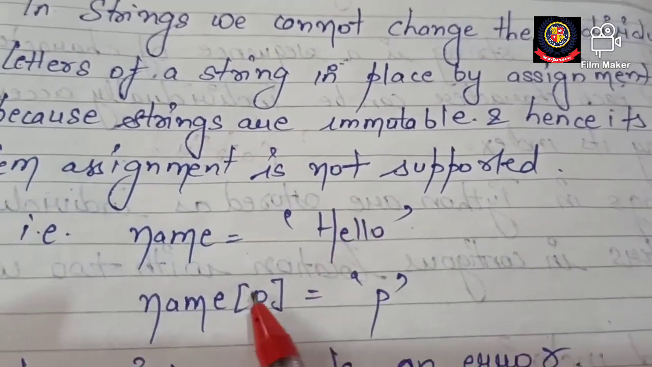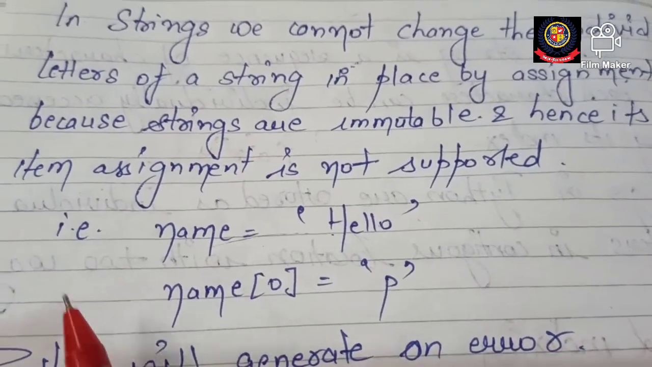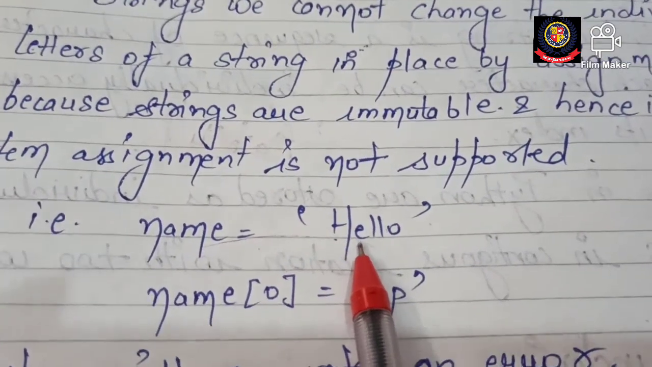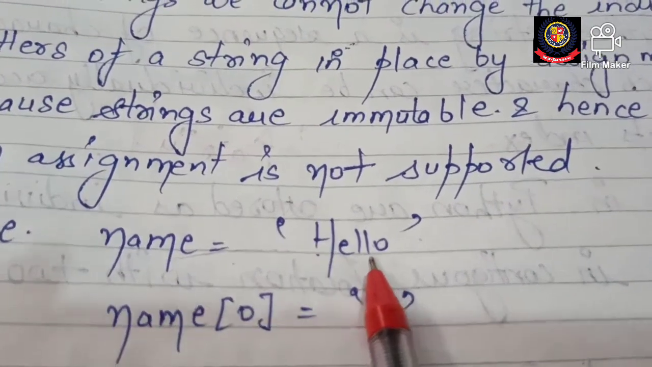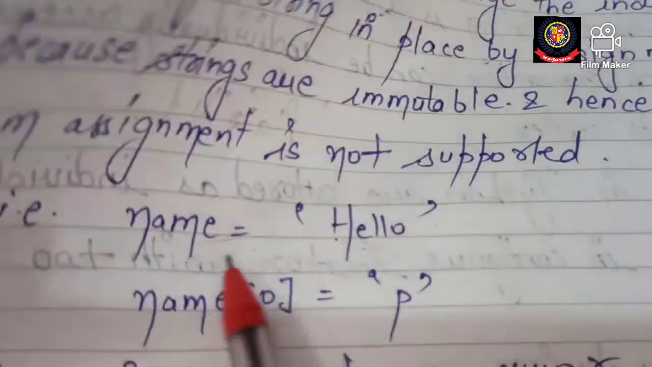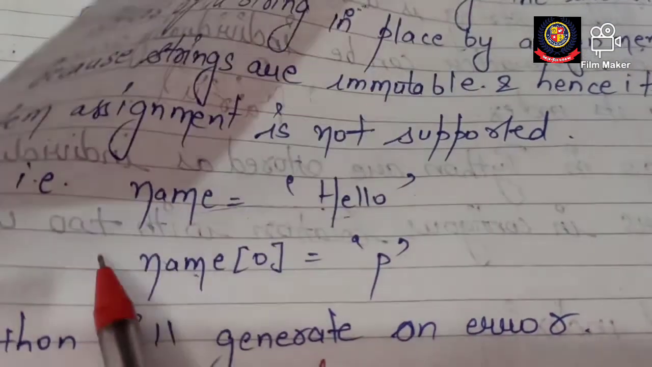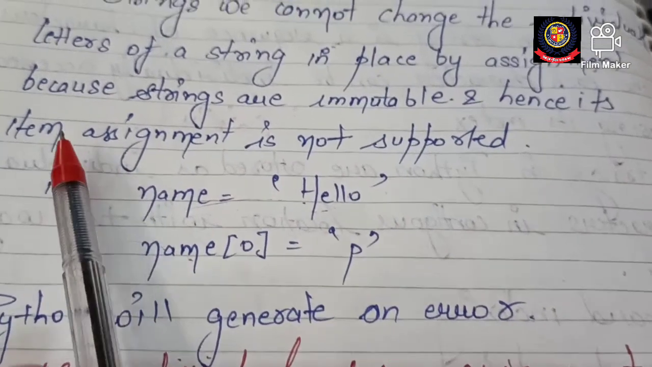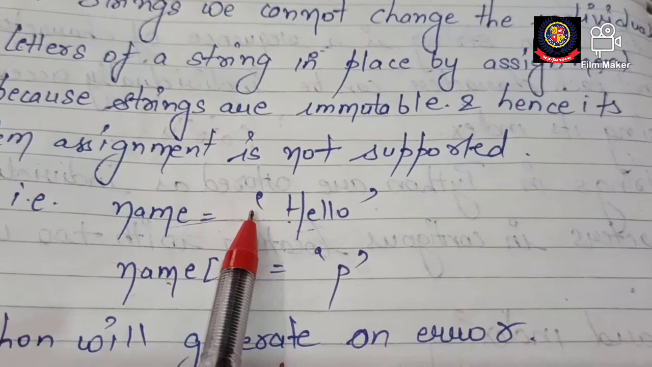Now if I want to change a position, as I told you, in a string each character holds a contiguous location: h is at position 0, e at position 1, l at position 2, l again at position 3, and o at position 4. If I want p at name 0 position instead of h, will it be possible? No. Python will generate an error. Why? Because strings are immutable. The meaning of immutable is that it does not change.